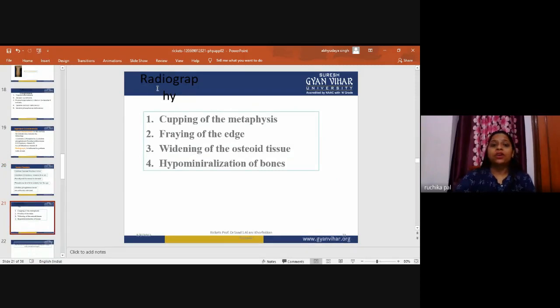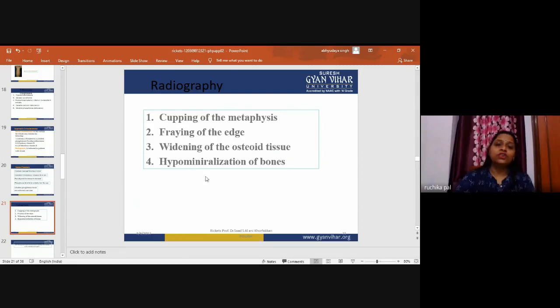Radiography. In radiography, cupping of the metaphysis will be there, and fraying of the edge, widening of the tissues, hypomineralization of the bone. If we go for the radiological features, early radiological changes are observed in the lower end of the radius, as we have studied. Widening of the wrist will be there. X-ray of both wrists and knees, anterior posterior views, are used for screening a patient suspected of rickets.